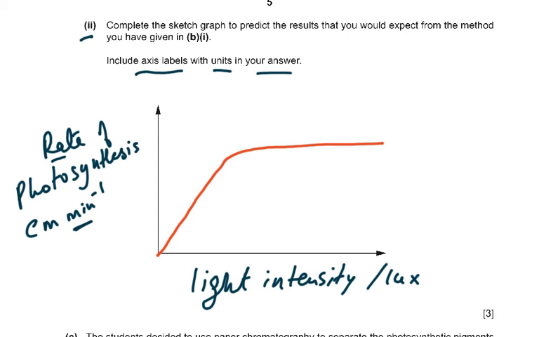So rate of photosynthesis is a different thing. You have to mention time. But if you said distance the meniscus moved, then it could be centimeter, millimeter. And the graph shape is very common. As light intensity increases the graph goes up, and then it levels off, becomes constant, because light intensity is no longer the limiting factor.